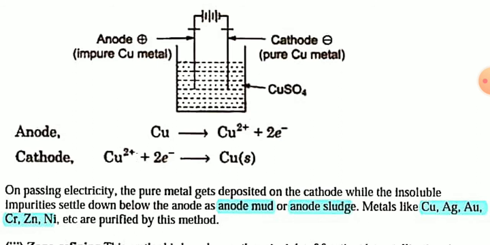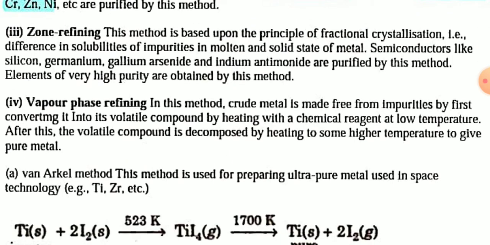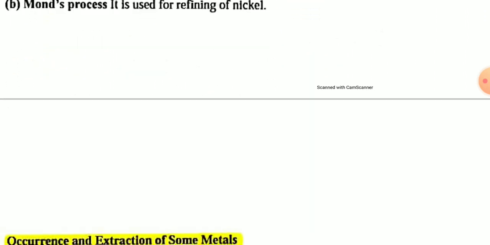Using electro refining, you can refine copper, silver, gold, chromium, zinc, nickel. Zone refining and vapor phase refining are not given in the reduced syllabus.